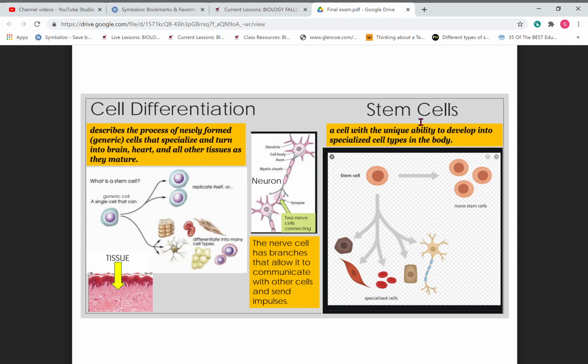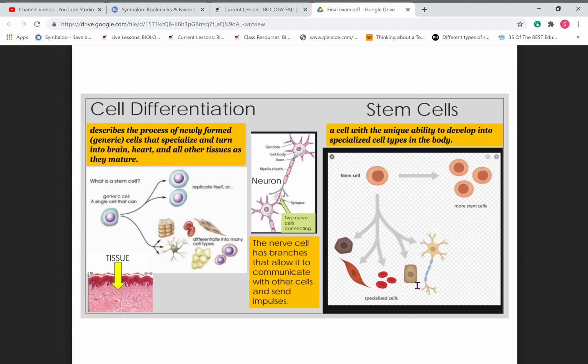So here, stem cells kind of worked out for you. A cell with a unique ability to develop into specialized cells by the body. So stem cells are not differentiated. So what they do when they're not differentiated is they can turn into any type of cell. So you see here, it's turned into a nerve cell.